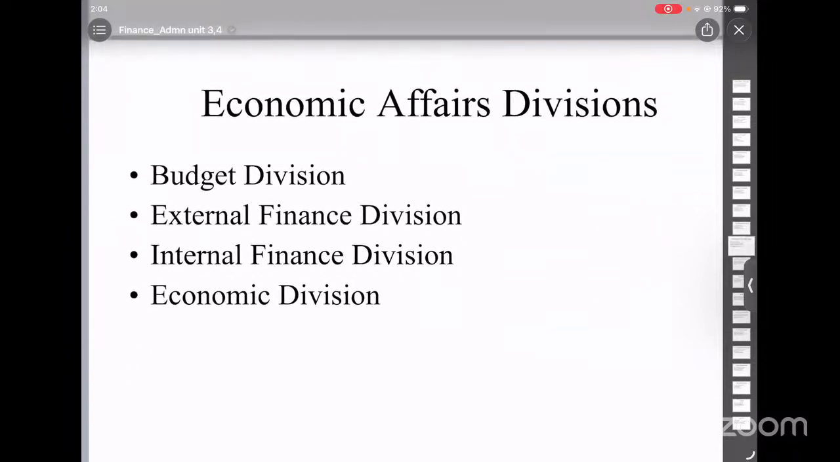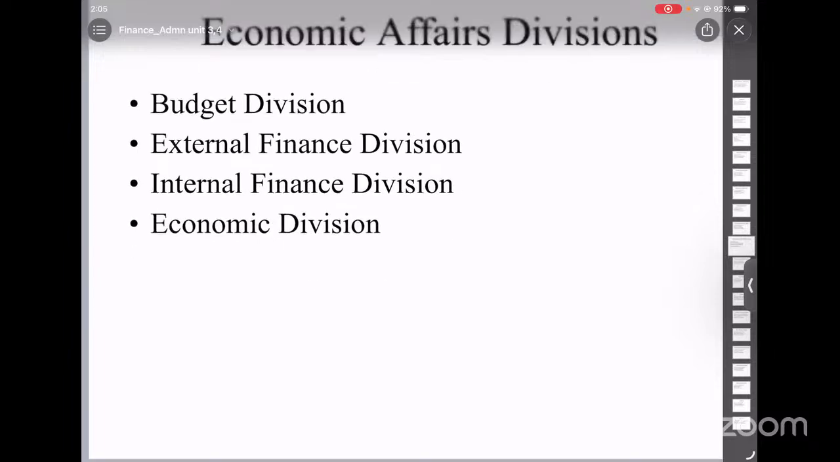And this department has several divisions such as the Budget Division, External Finance Division, Internal Finance Division, and Economic Division. This department again plays a major role in economic planning and development.